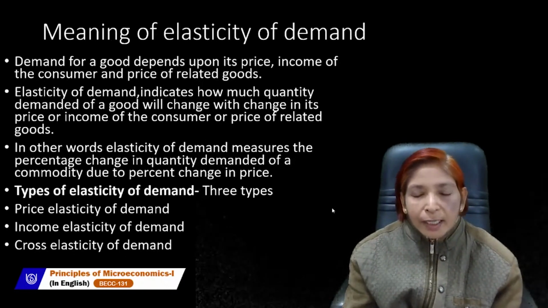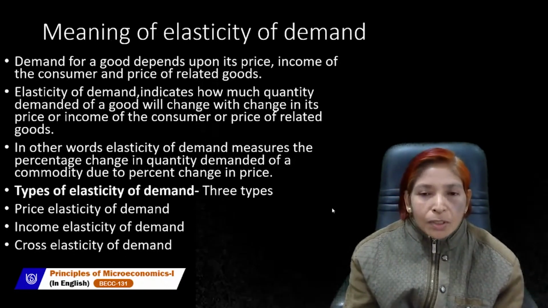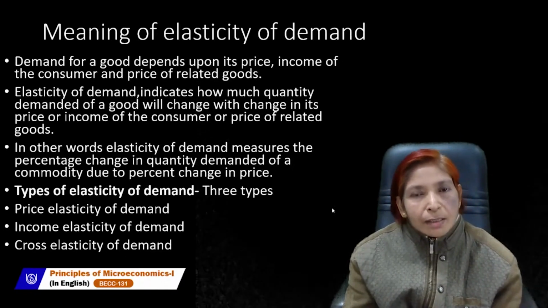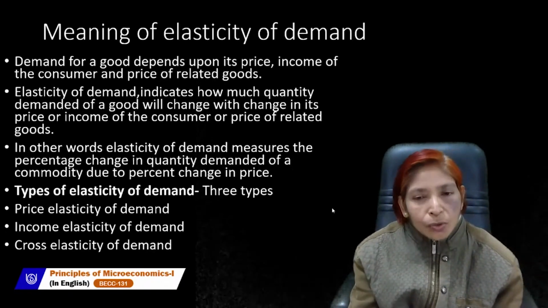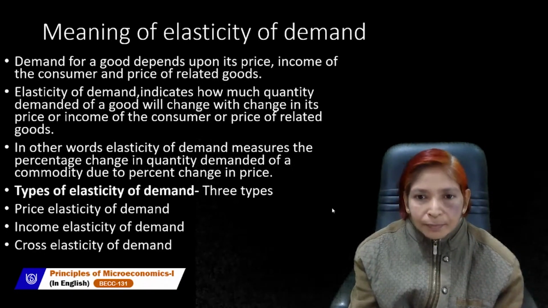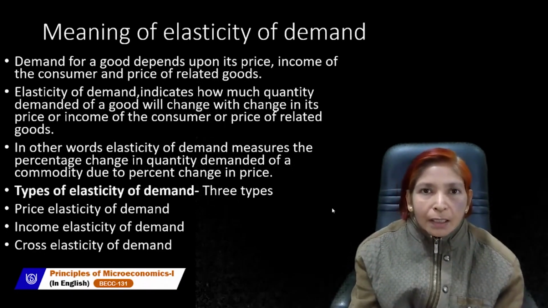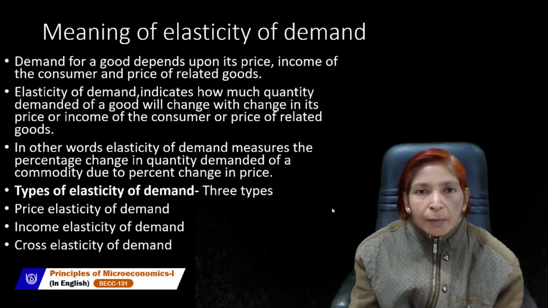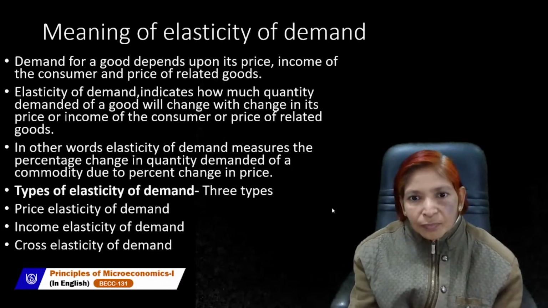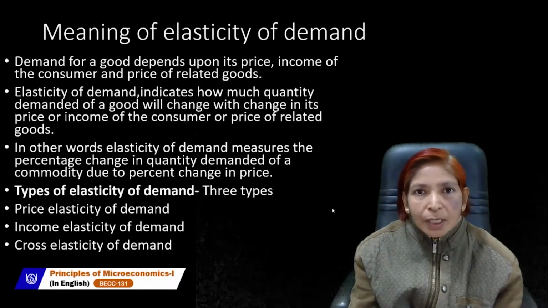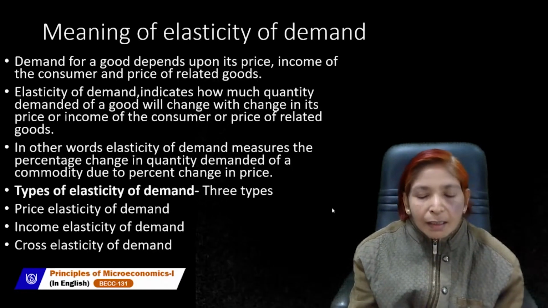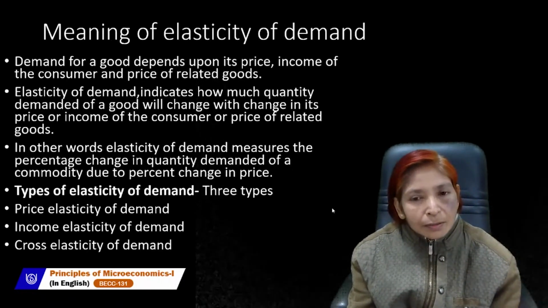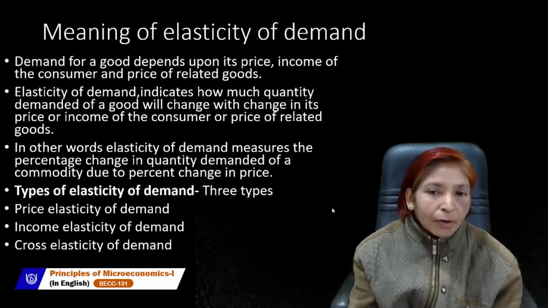Third is price of related goods. Related goods are of two types: one is substitute and other is complementary. Substitute goods are those goods which can be used in place of each other. For example, like tea or coffee, like Coca-Cola or Pepsi. So these goods are substitute goods. If price of tea rises, then demand for coffee will rise, but the demand for tea will fall.